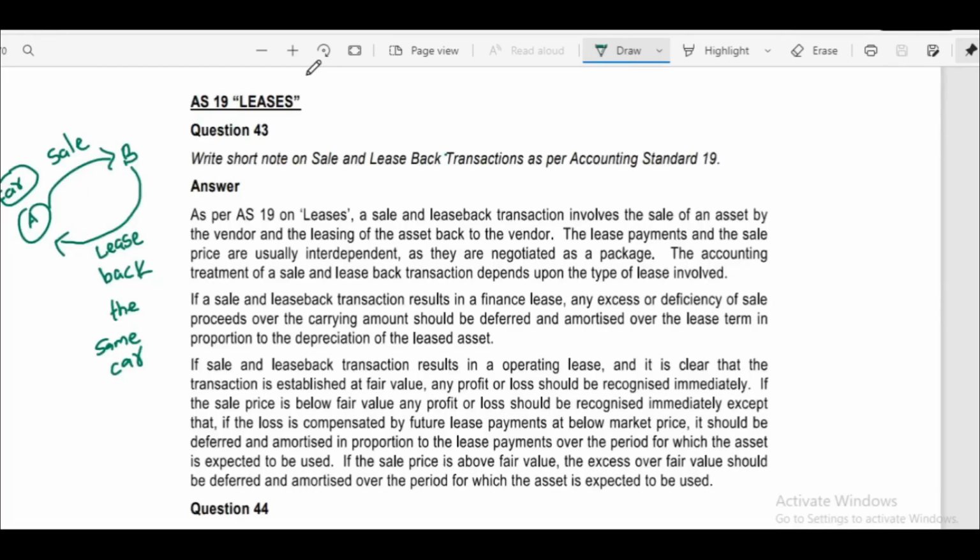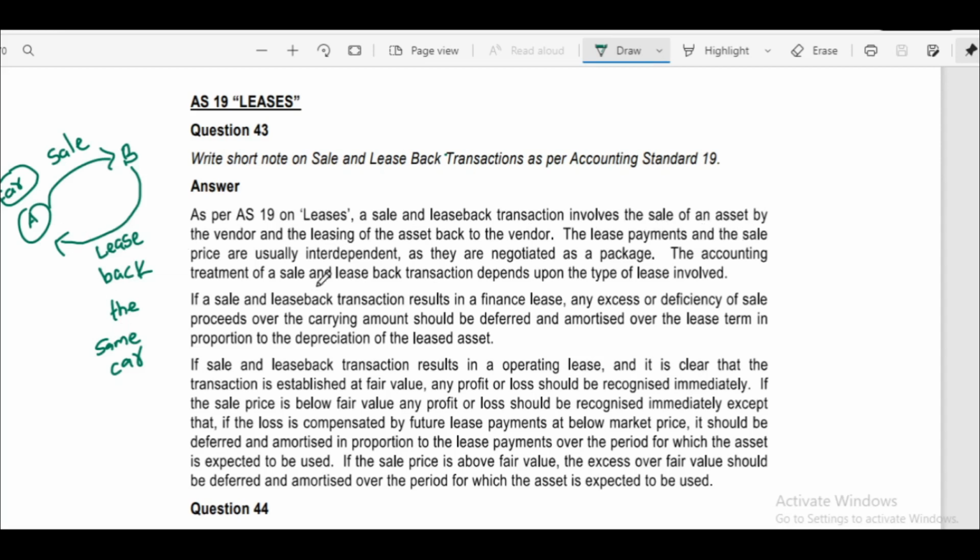Practice manual question number 43. Write a short note on sale and leaseback transactions as per Accounting Standard 19. As per AS 19 on leases, a sale and leaseback transaction involves the sale of an asset by the vendor and the leasing back of the asset to the vendor. Here in this example, A sold the car to B. Again, he leased back the same car.